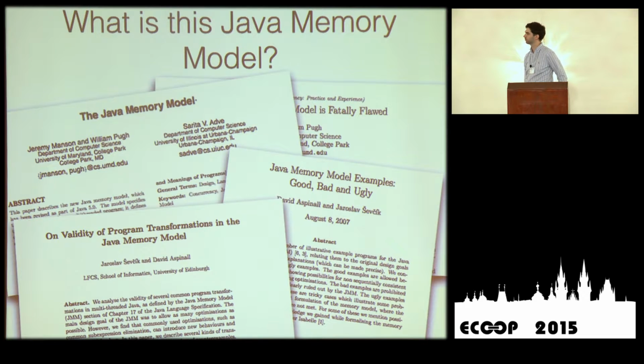This was made even worse in their second paper on this topic, which talks about the validity of certain program transformations that were supposed to be allowed. It can be shown by a few examples that in these examples they're not allowed, and there are other things that are not supposed to happen that do happen. So this is the current state of affairs in the Java memory model universe. There are ongoing efforts to try to improve this state.